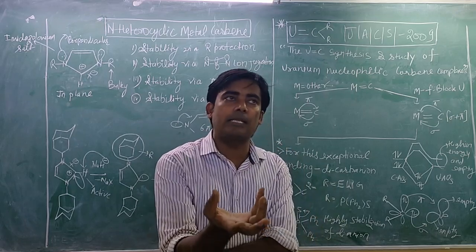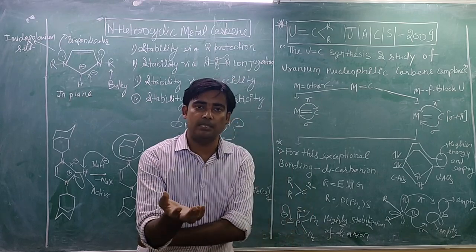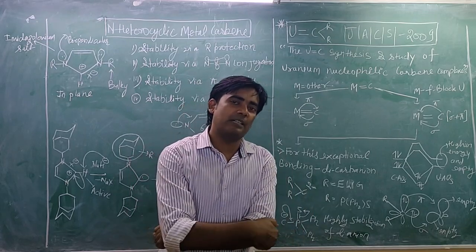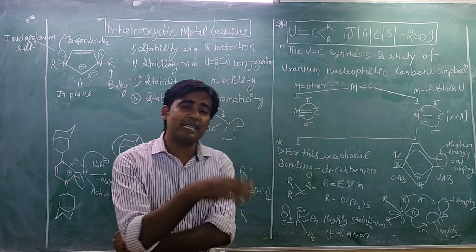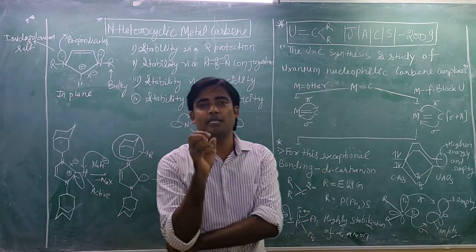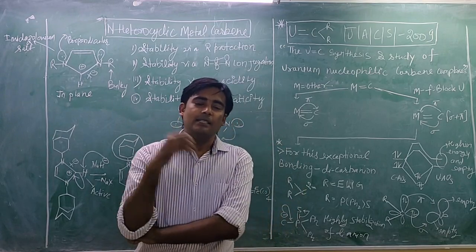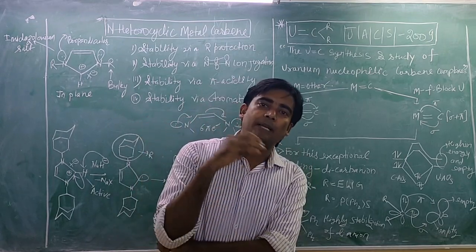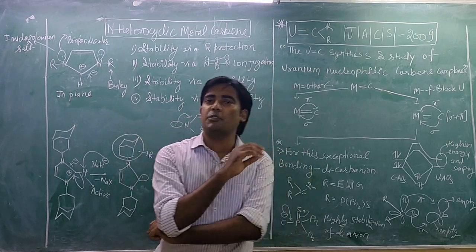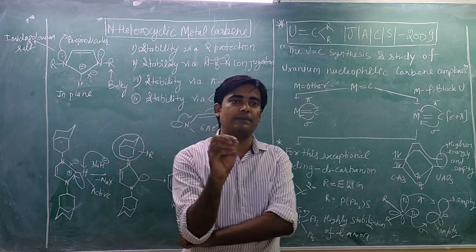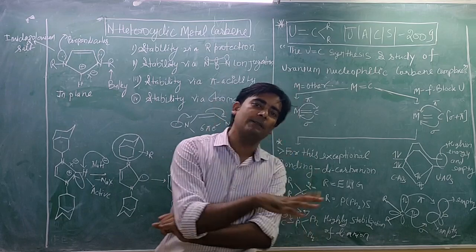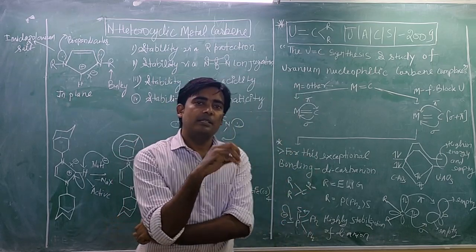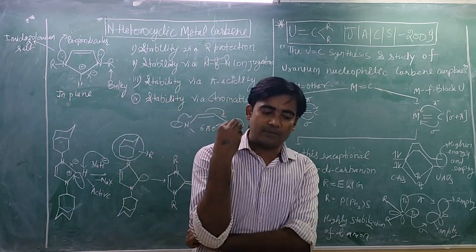Today we are going to discuss two different types of metal carbene. First is N-heterocyclic metal carbene and second is uranium carbon metal carbene. The principle of N-heterocyclic carbene is the same as Fischer or Schrock carbene. It depends on the availability of lone pair in different orbital or the same orbital. So there is a difference.